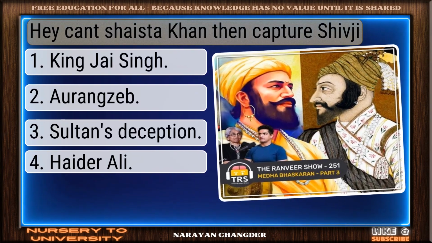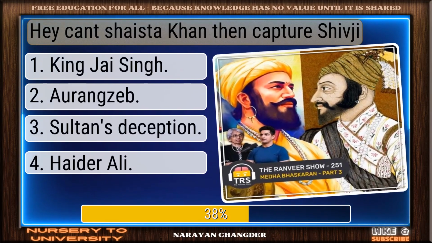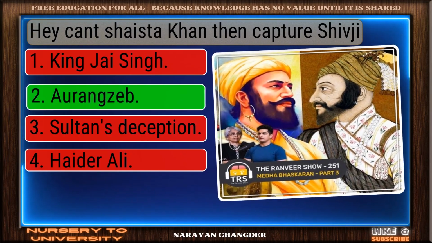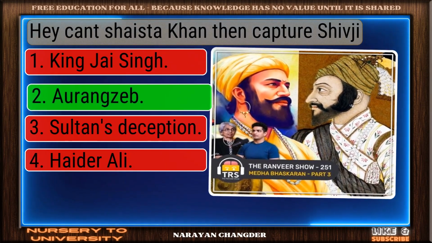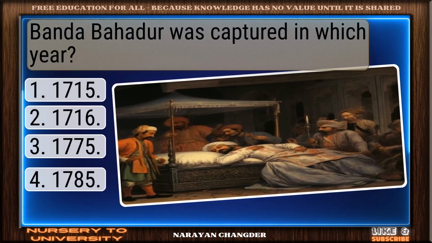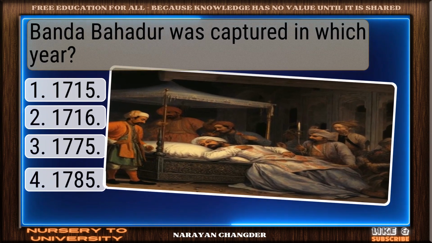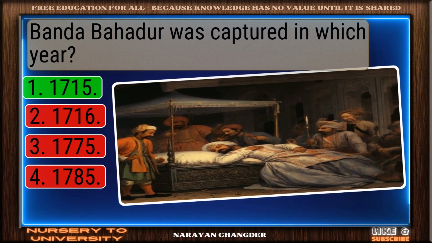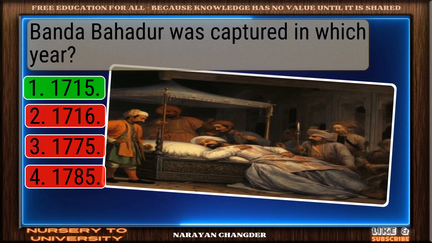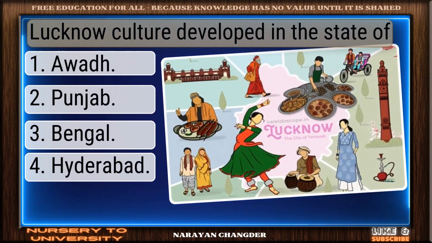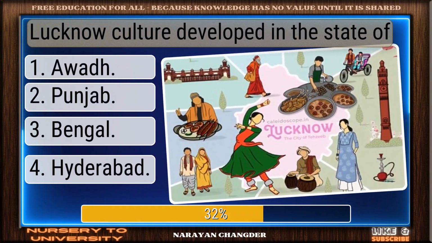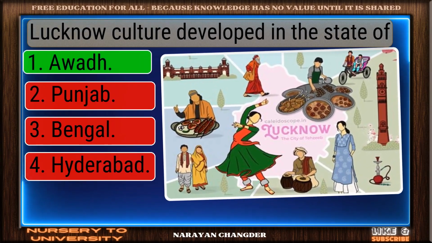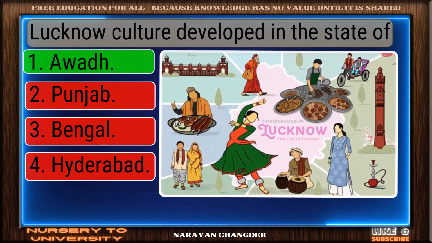Haikant Shasta can then capture Shivji? Well reasoned. Aurangzeb is the correct choice. Banda Bahadur was captured in which year? You chose 1715, and it is correct. Lucknow culture developed in the state of... Valid point. What is true?